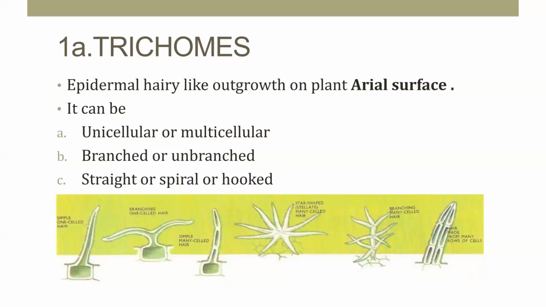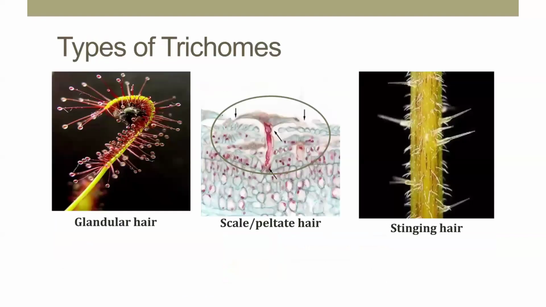So in the epidermis, these are the outgrowths. The first one is the trichome. The different types of trichomes are glandular hairs, scalar peltate hair, or stinging hair. Again, here are the types of epidermal layers also.